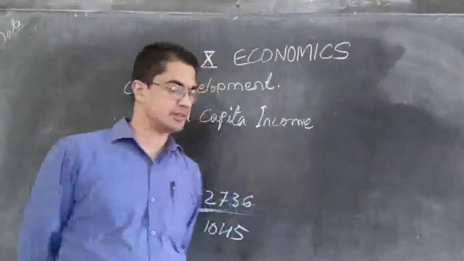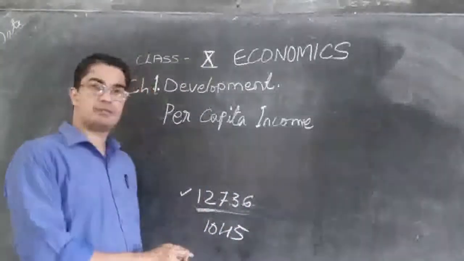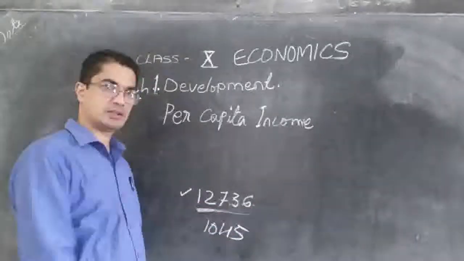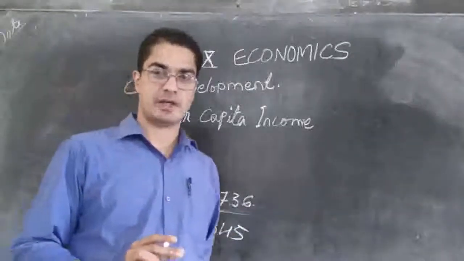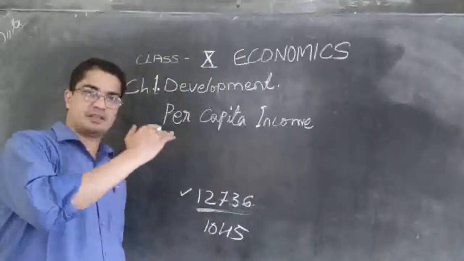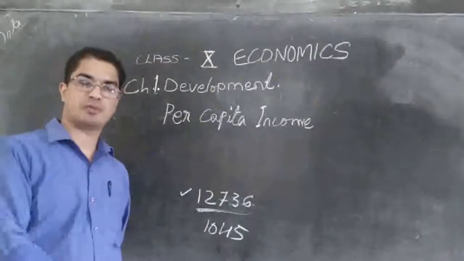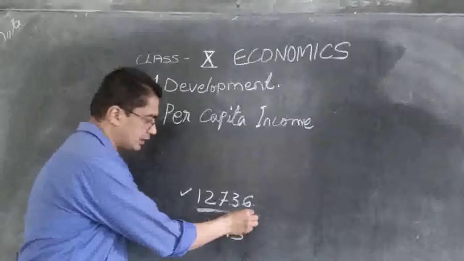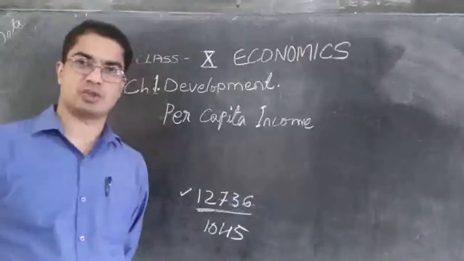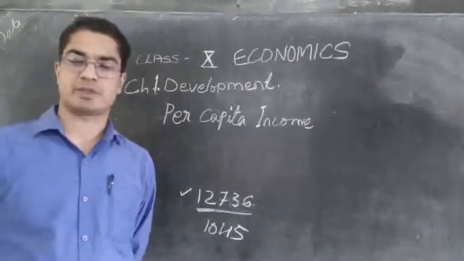The government said if the average income of a person is $12,736 in a year, annual income, then we can say that country is a developed country. So if all the people of that country have got this much money, $12,736 annually, then we can say that country is a developed country, a rich country.